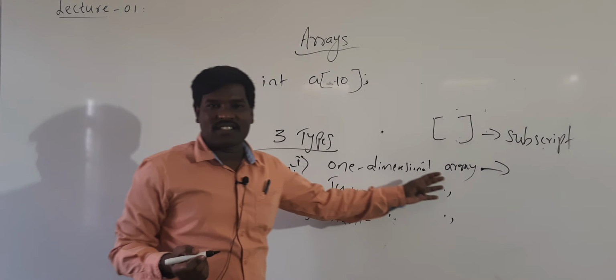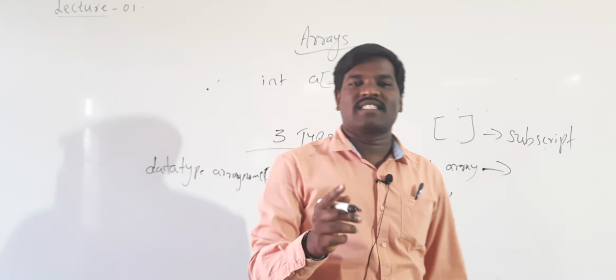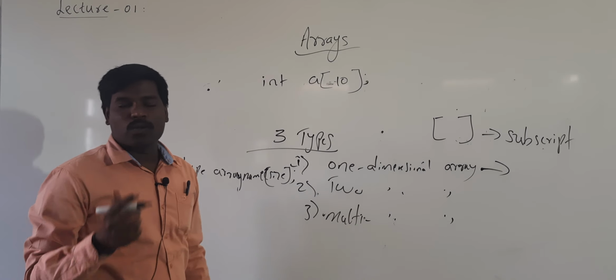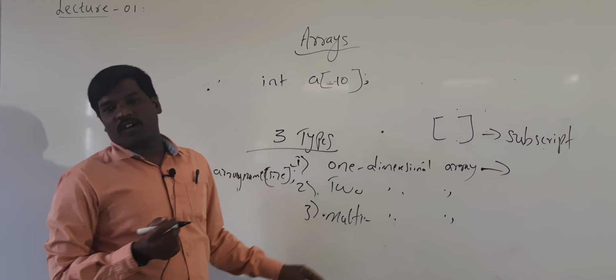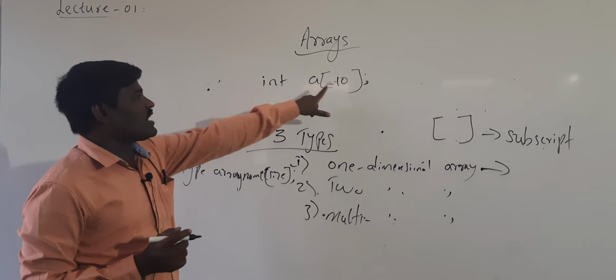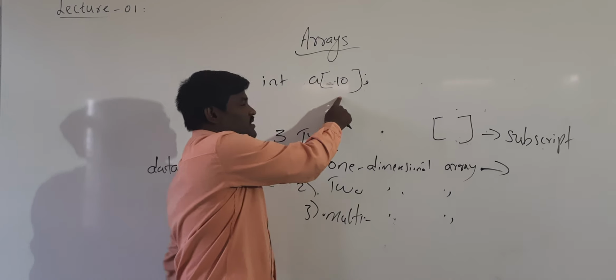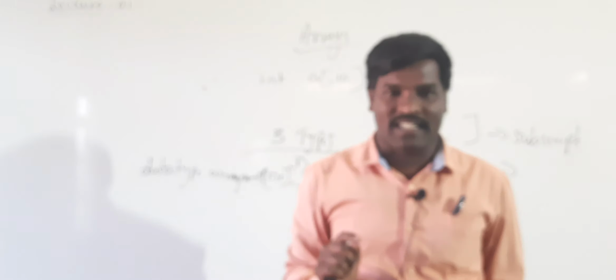Here a one dimensional array means a collection of array elements, and the elements can be accessed using a single subscript. How to identify one dimensional, two dimensional or multi-dimensional? After the array name, see the number of subscripts. Here the number of subscripts is only one, so it is a single dimensional or one dimensional array.